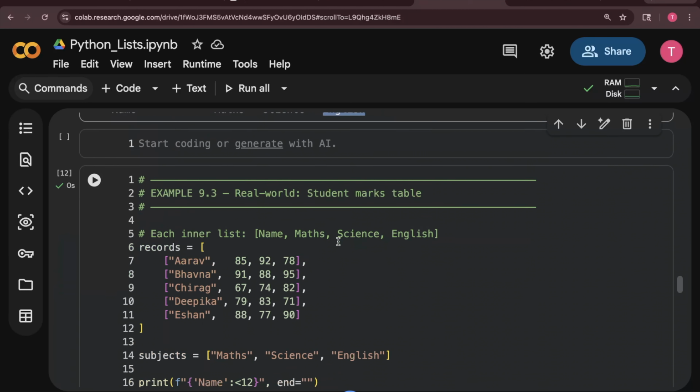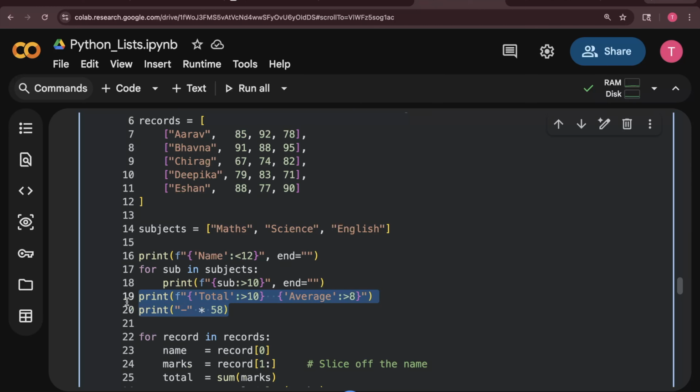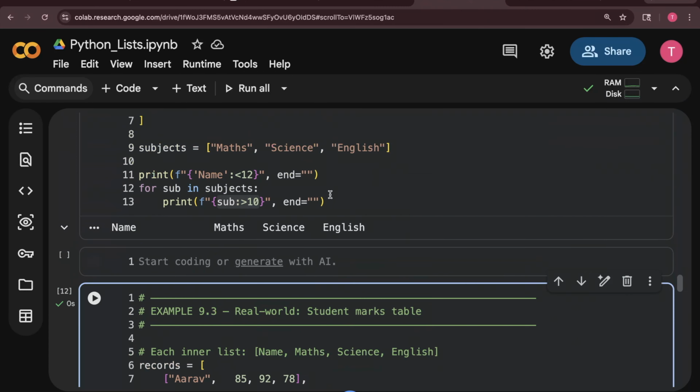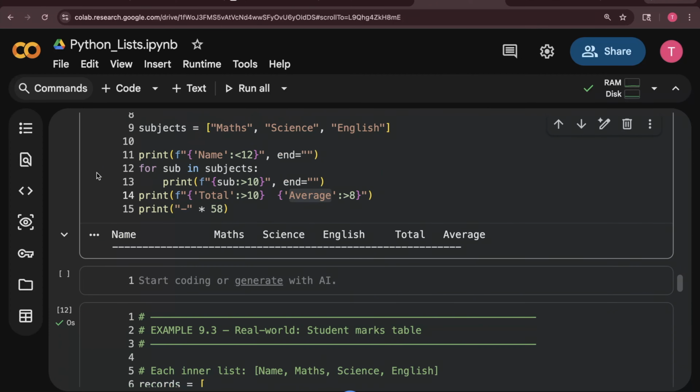Now I want to print all their values. To print all the values, I need to simply print the command total, again a gap, average, again a gap. If you execute this code, see, it just created total with a 10 gap, and it created average with an 8 gap. See, this gap is less than this gap. Why? Because my value is 10 here and my value is 8 here.